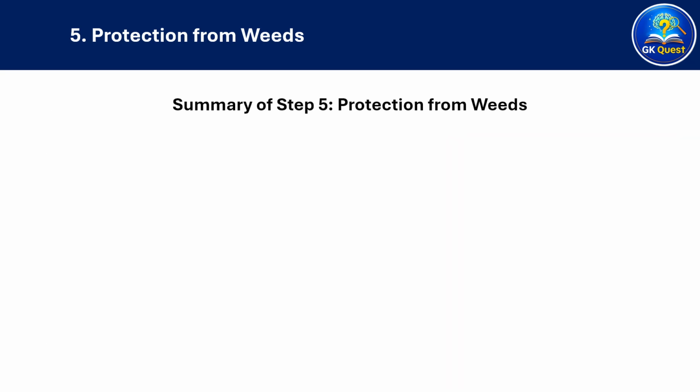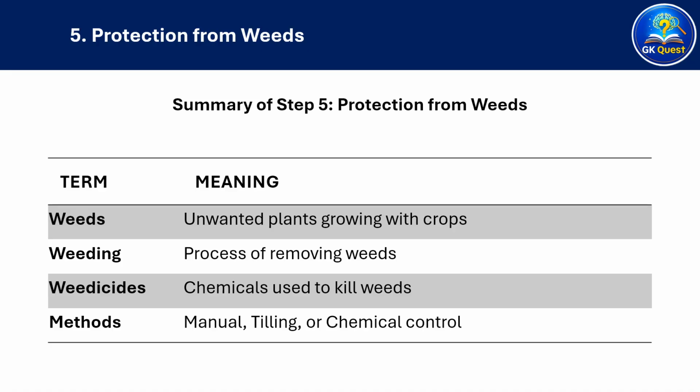Let's recap Step 5, protection from weeds. Weeds are unwanted plants growing with crops. The process of removing these weeds is called weeding. Weedicides are chemicals used to kill weeds. Farmers use manual, tilling, or chemical control to remove weeds.